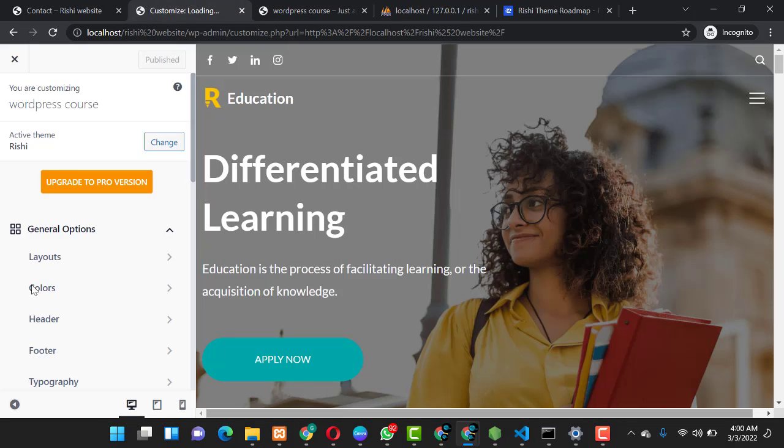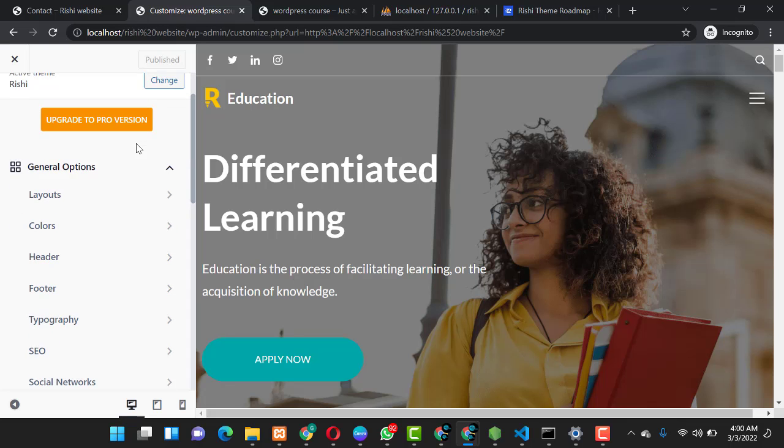Okay, so I'll open 2 tabs of the website here and one here where we're gonna do the editing. So over here, as you can see, you have the active theme, which is the Rishi theme, and you have your website name over here, which is WordPress course. And if you scroll, you have upgrade to pro. So this version of the Rishi theme which we are using is not the pro version, this is the free version. So you can still feel free to visit their website and purchase the pro version. At the end of this course, I will take you guys to the Rishi website and I will show you how you can purchase the pro version.